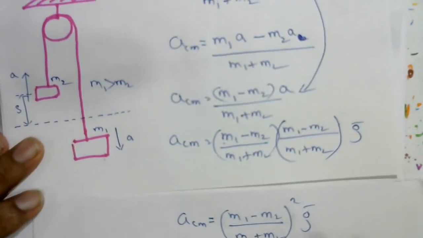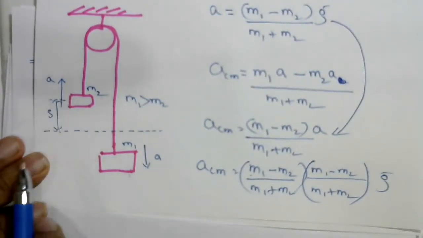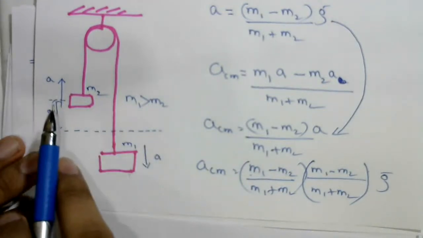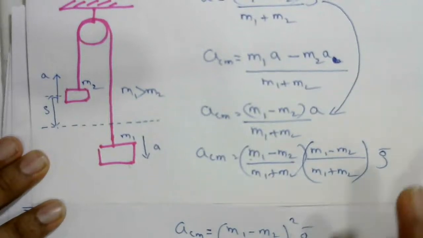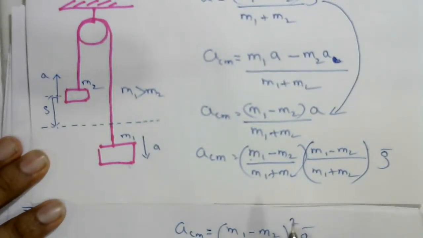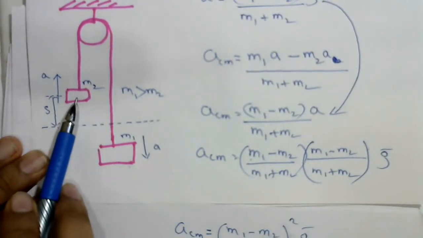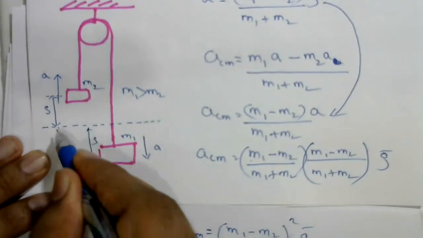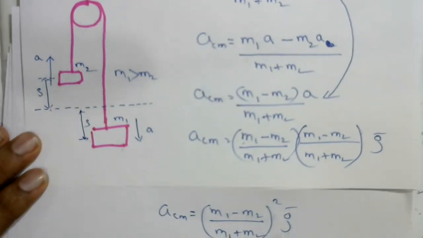So now if we want to find distance, we can find it directly by using kinematic equations, but here I am going to find how much the center of mass is displaced. Distance moved by this object is s, distance moved by this object is also s. I'm going to calculate the distance moved by the center of mass.